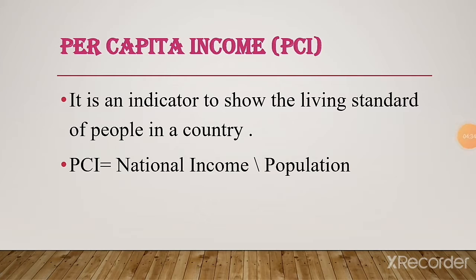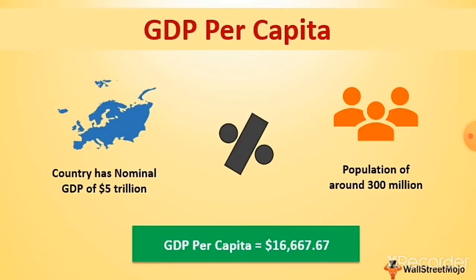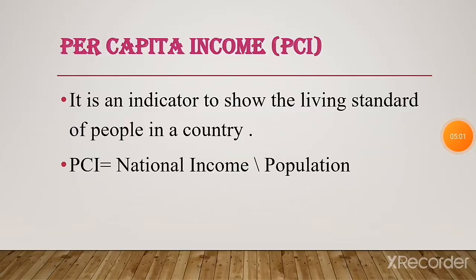Next, per capita income, that is PCI. It is an indicator to show the living standard of people in a country. It is an income earned by a person for his family. It can be calculated by division of national income by population. By this we can find a family income. So, per capita income is an indicator to show the living standard of people in a country.